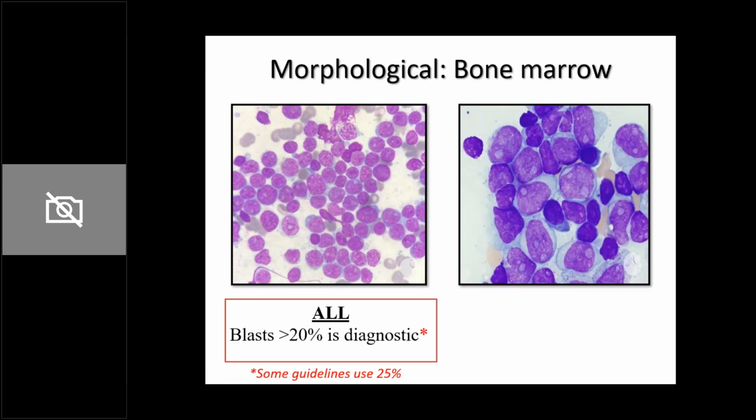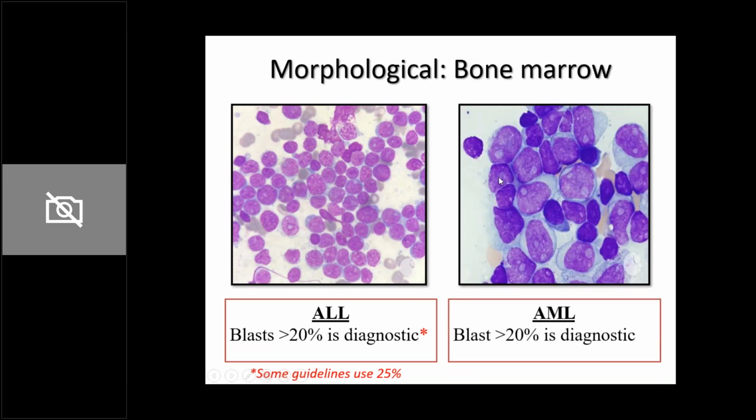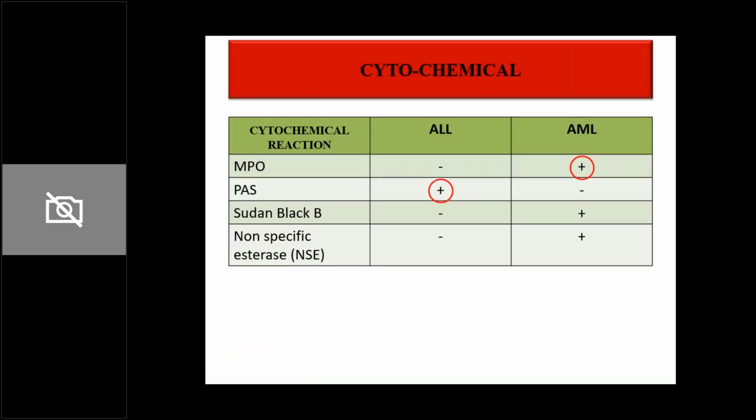Now look at this bone marrow slide. Again, AML and ALL you will be able to differentiate because of the characteristic of how the blasts appear, and whether it is leukemia or not is defined by the percentage of blasts in the bone marrow. So more than 20% blasts in the bone marrow is diagnostic of leukemia.